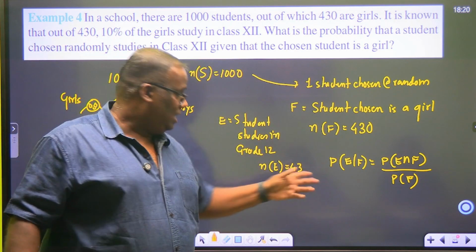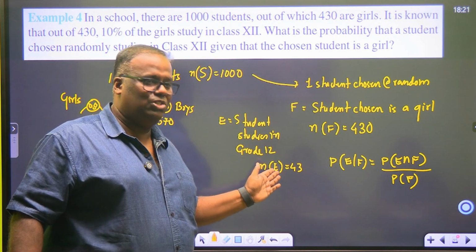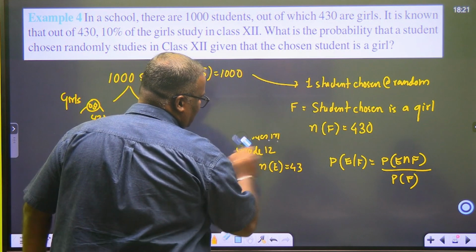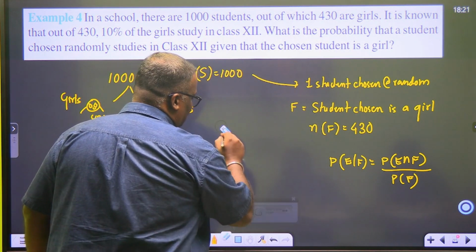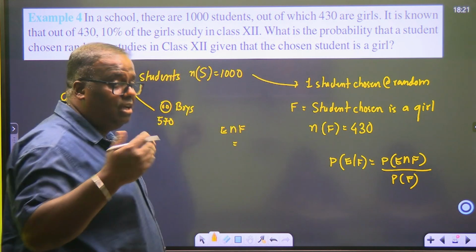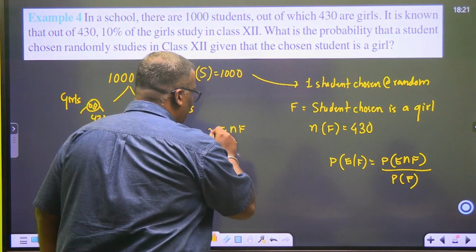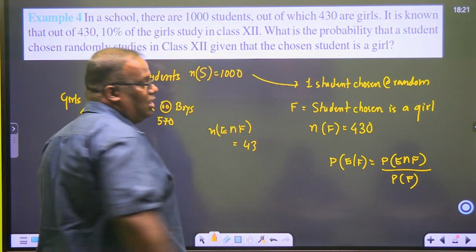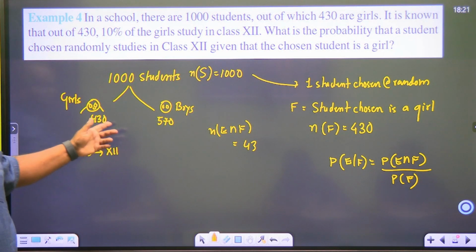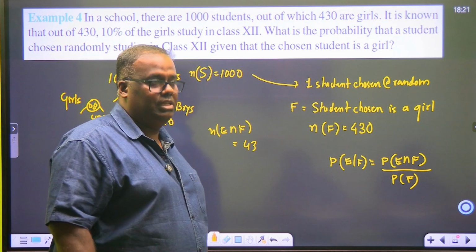43. This is not E. This is E intersection F directly. This is not E, this is E intersection F. So writing this as E doesn't make sense. We will write it as E intersection F. E intersection F means girls who are studying in grade 12. So N of E intersection F is how much? 43. So your answer will be 43 upon not 1000, 43 upon 430, which is 1/10. Okay.